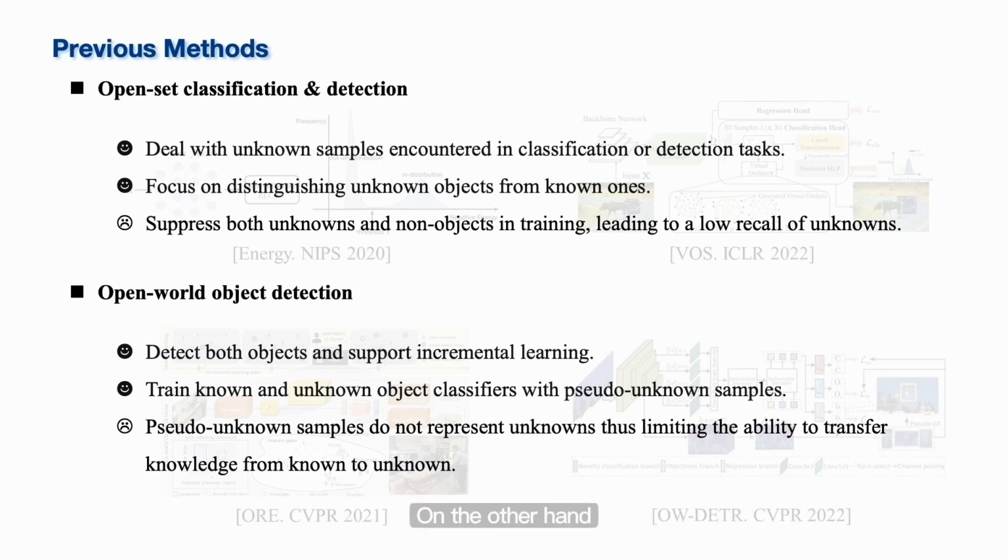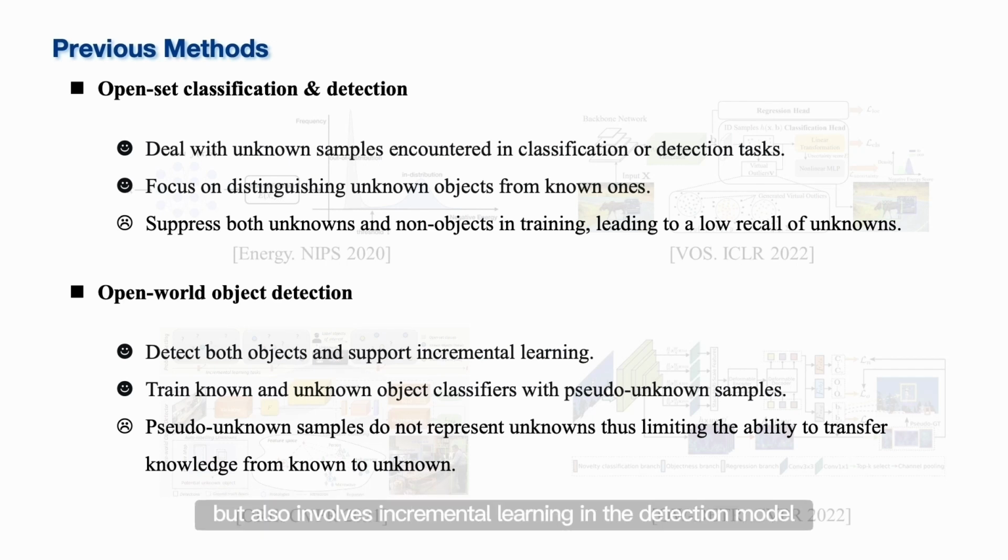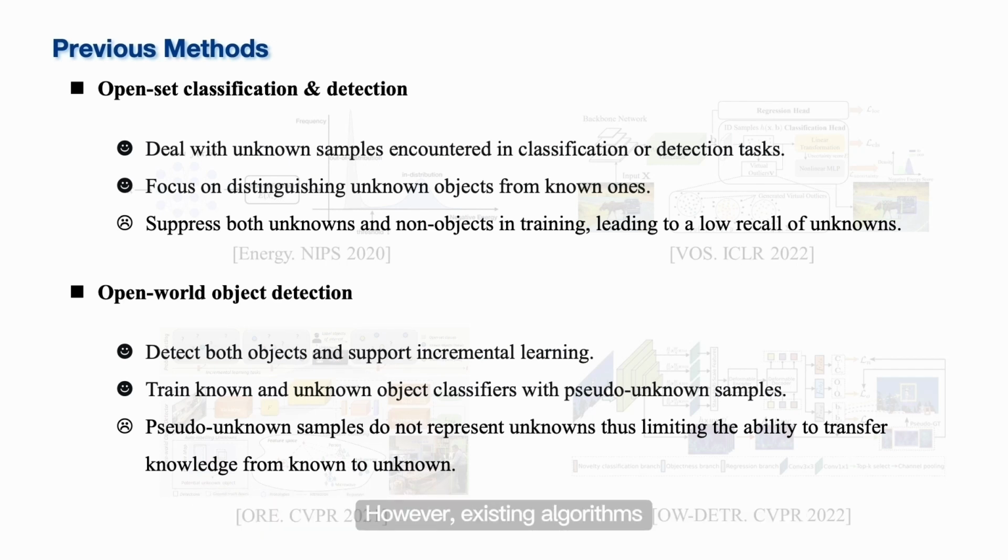On the other hand, open-world object detection requires not only distinguishing between known and unknown objects, but also involves incremental learning in the detection model. However, existing algorithms such as ORE and OWDETR extract pseudo-unknown objects as negative samples.